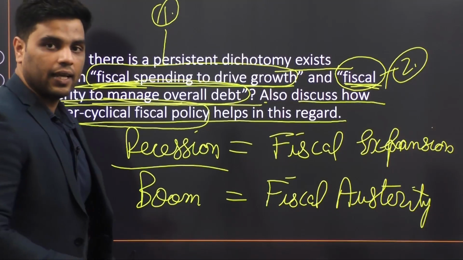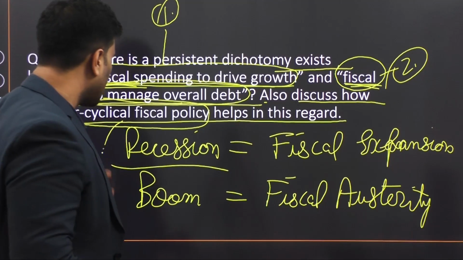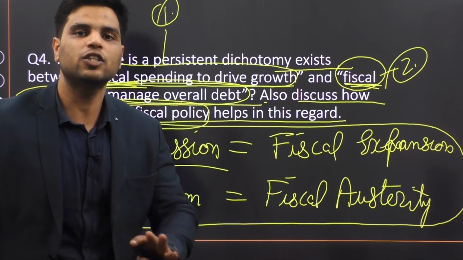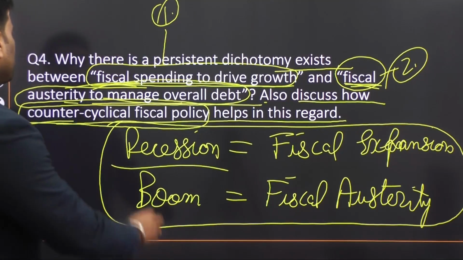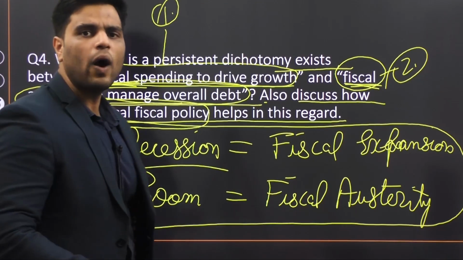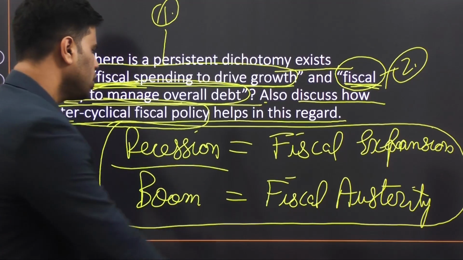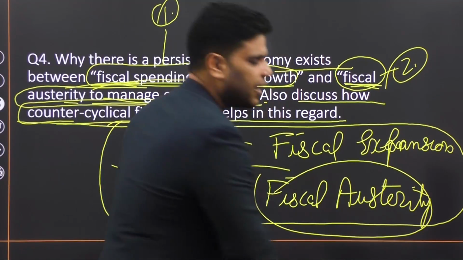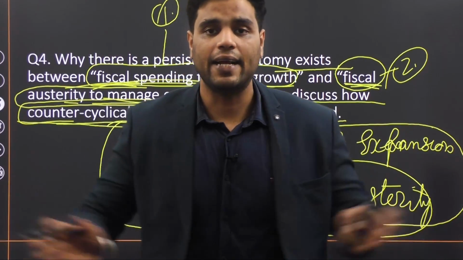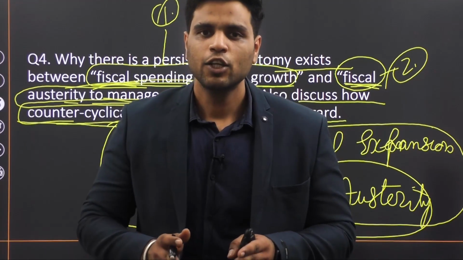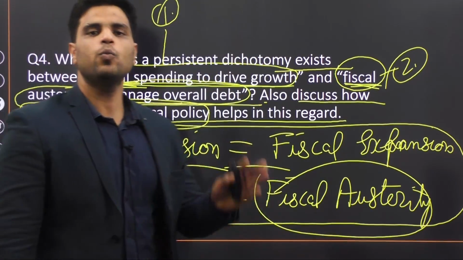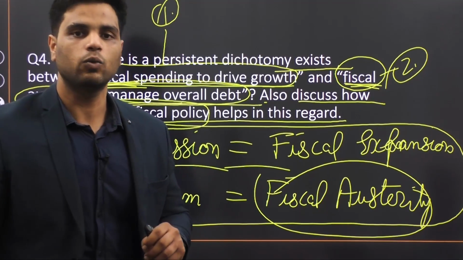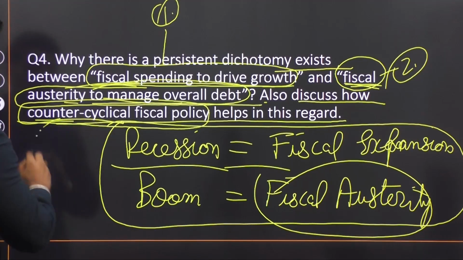So through that, government would reduce its fiscal deficit. Economists say that this is the middle ground that we should follow. If we follow this middle ground religiously, properly, then your debt would never become unsustainable. Why? Because during times of recession, you're expanding fiscally. And when your economy recovers, you come back to fiscal austerity so as to reduce your debt. Make sense? So only use fiscal expansion when there is a requirement of it during times of economic downturn. This is what counter-cyclical fiscal policy is.